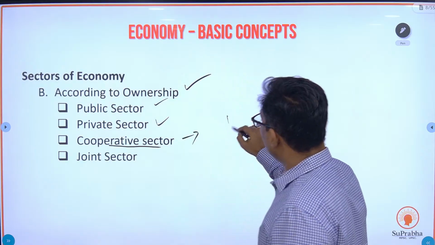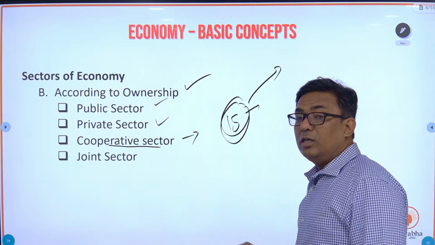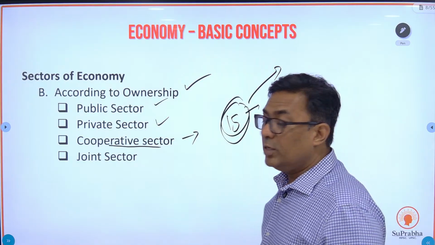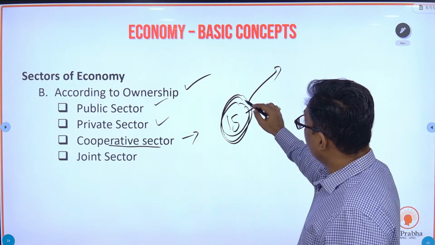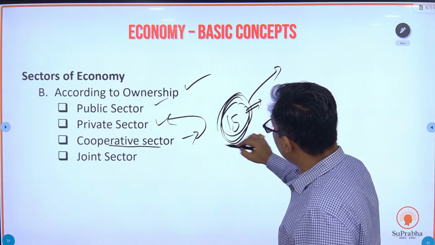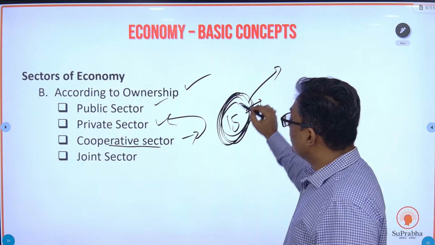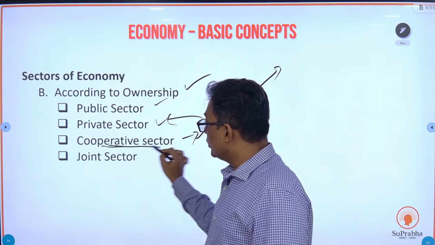Suppose there are 15 persons who have started an industry. Each person will get one vote irrespective of how much money that person has brought in. These 15 persons are private people, but they are going to run the business on a cooperative basis. Therefore, it is known as the cooperative sector.